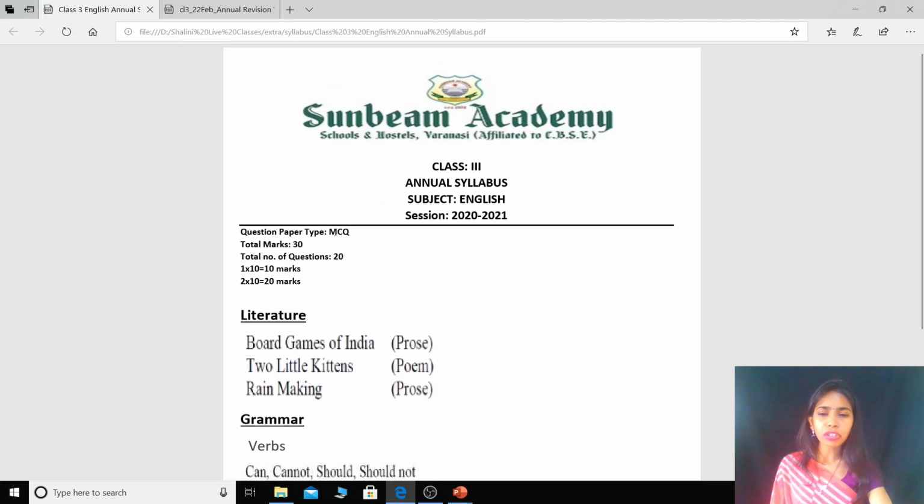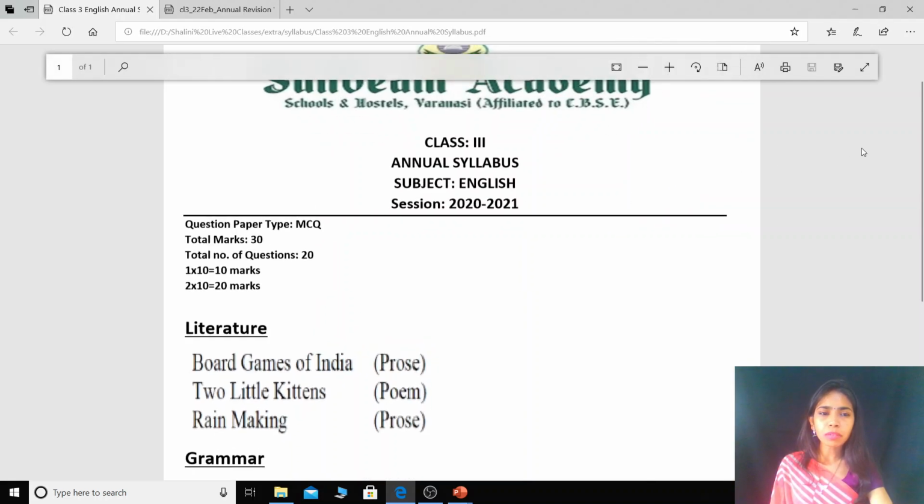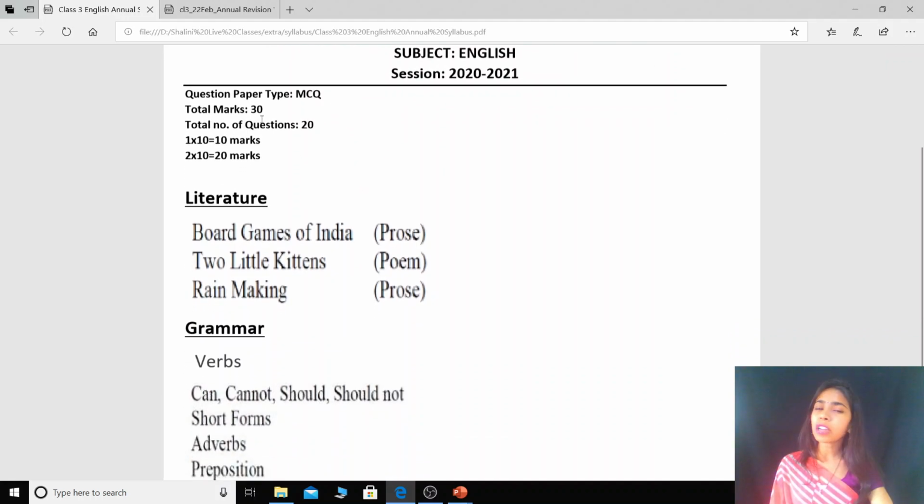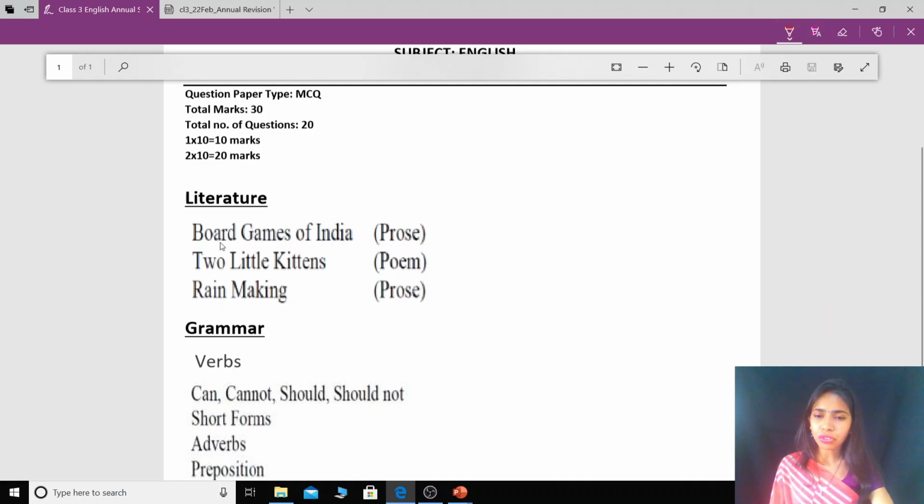You already know the question paper will be MCQ type, children. Let me zoom in a little bit so that you can view it clearly, right? Total marks will be 30, total number of questions will be 20, right children? So question number 1 to 10 will carry 1 mark, and from question number 11 onwards you will have 2 marks for each question, right? Now the question comes, which chapters are included from your literature book? So there are 3 chapters, okay, 2 prose and 1 poem.